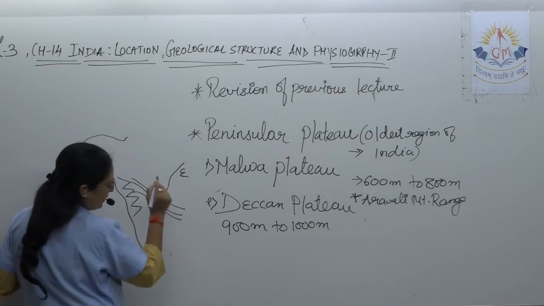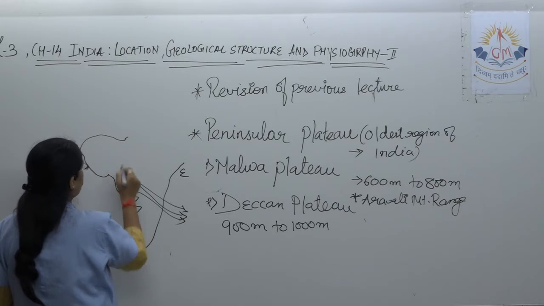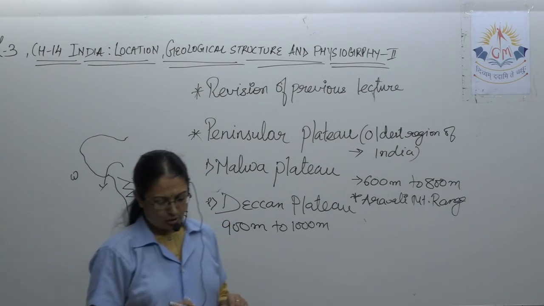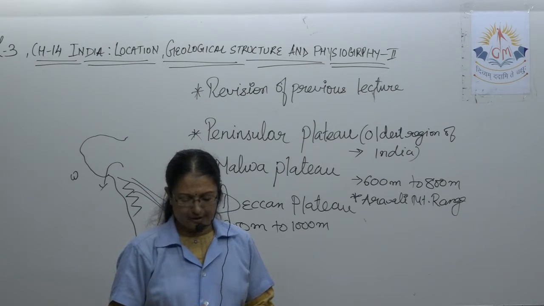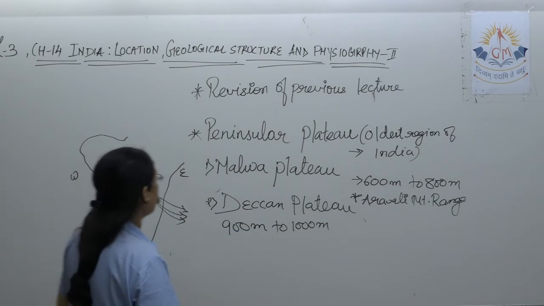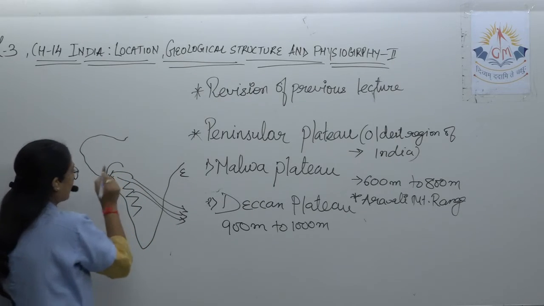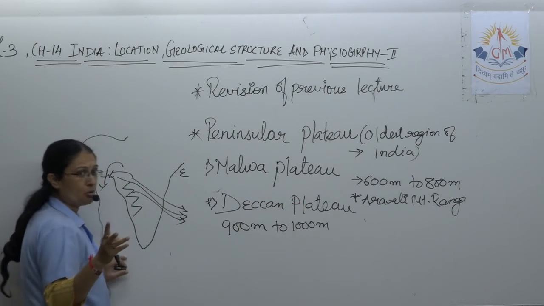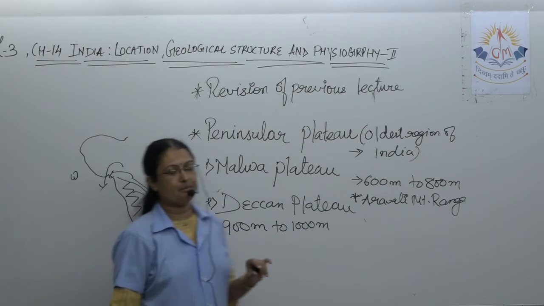नदियां घाट से निकल के बे ऑफ बंगाल में मिलती हैं, but save for Narmada and Tapi, for example. It has a general slope towards the southeast, which is evident from the direction of the flow, except the rivers Narmada and Tapi. नर्मदा नदी और तापी सूरत के पास से अरबियन सी में आके मिलती हैं. Most of the rivers flow towards the southeast, but two rivers called the Narmada and Tapi vanish कहां पर होती हैं? अरबियन सी में.